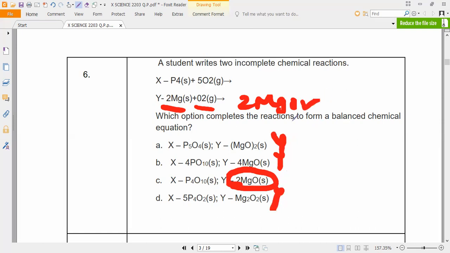That's all. We can go blindly with the 2 MgO, or else phosphorus you can check it. Here P4 is there. So P4 it will come. So 5 plus 5, 2s are how much? 10. So 10 oxygens will come. So P4O10. It is the phosphorus decaoxide. Understanding? So that is the balanced. Is it balanced or not? Please respond to me. Yes, sir. Please all of you do it.